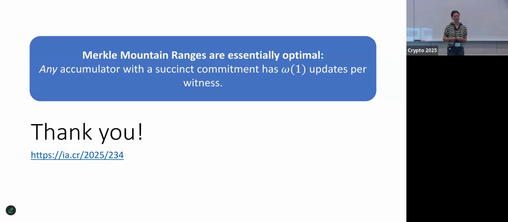We have time for one last question. Cool work. I was wondering if the bound is sensitive to the notion of membership security. There's weak membership and strong membership security. One says the digest is produced honestly, the other says it's produced adversarially. I wonder if that affects the bound in any way.